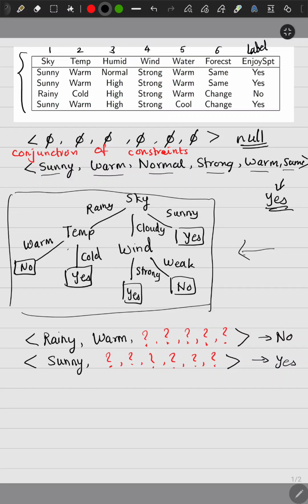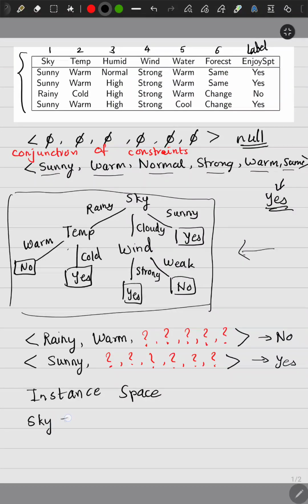Now if someone asks you, what is the instance space for this particular problem? The instance space will be all combinations of the 6 columns, sorry, not rows, the 6 columns, 6 attributes. What all possible combinations of 6 attributes can you have in your training data set?